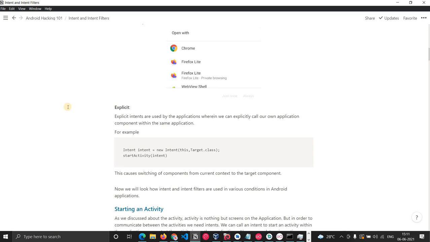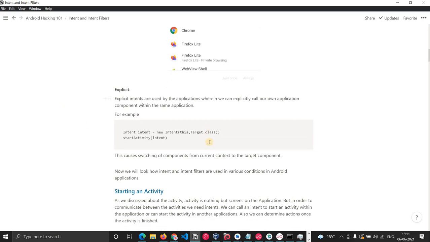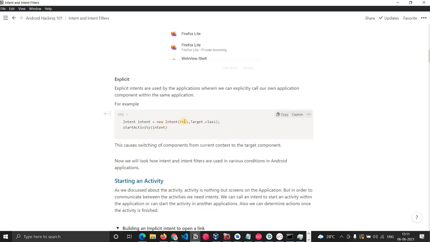Explicit intents are basically used within the application. Here we declare an intent with the context of this application and the target class. When I start the activity by passing the intent, that intent goes to this target class. So these are the two types of intents, implicit and explicit.